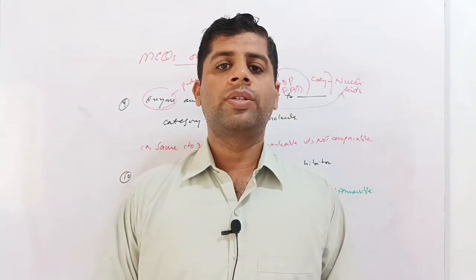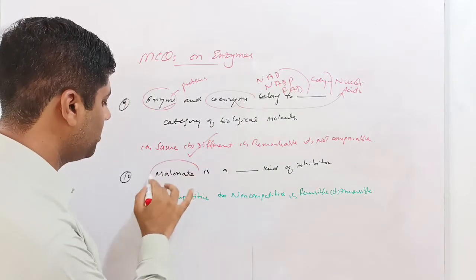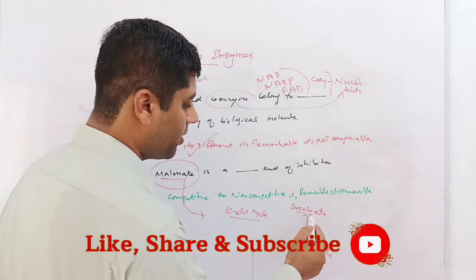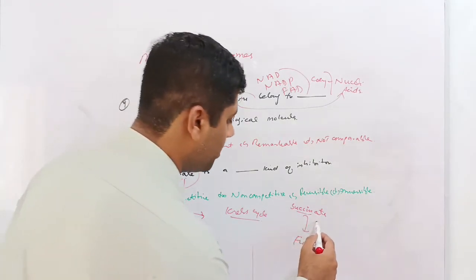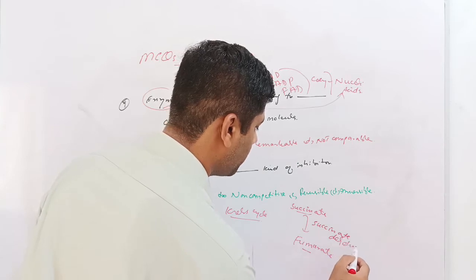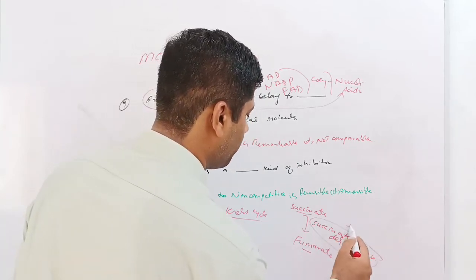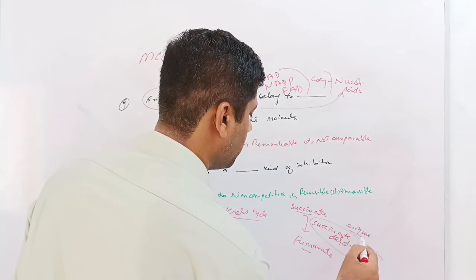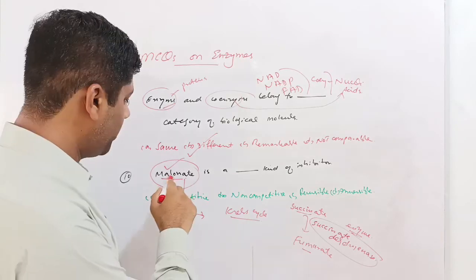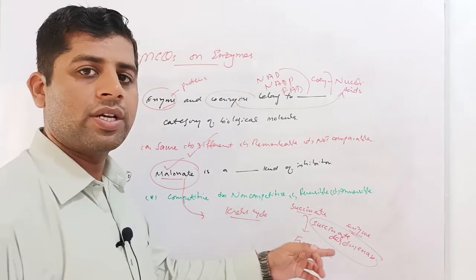Before solving this MCQ, we should know about malonate. Malonate is a kind of inhibitor, as stated in the question. In the Krebs cycle, succinate is converted into fumarate by the succinate dehydrogenase enzyme. Succinate dehydrogenase is the enzyme, and the inhibitor malonate binds to this enzyme, but this binding is conditional.